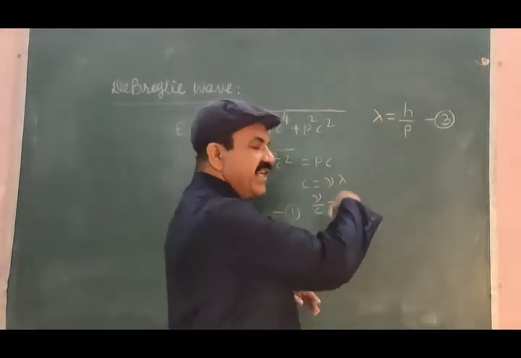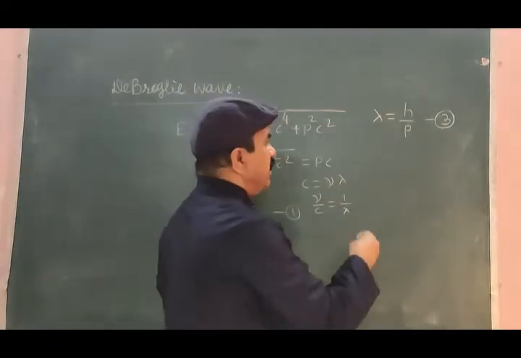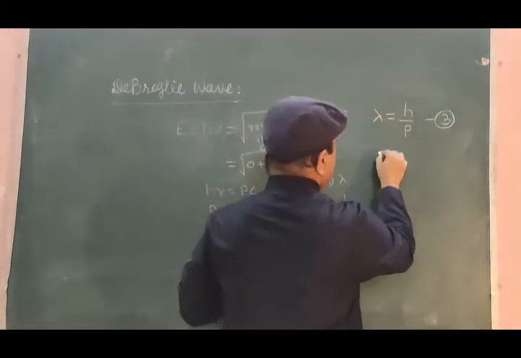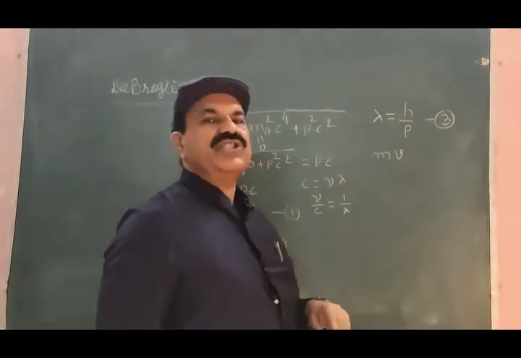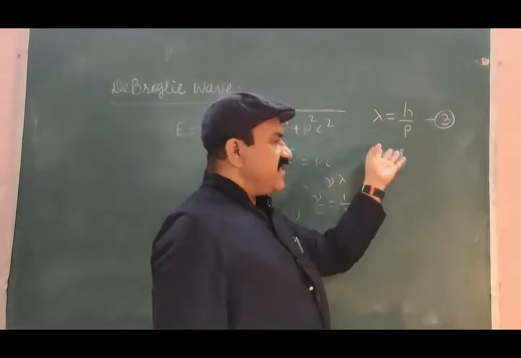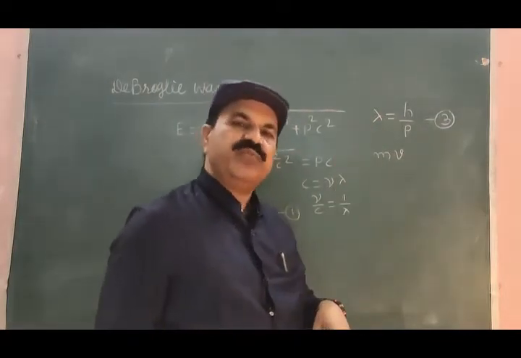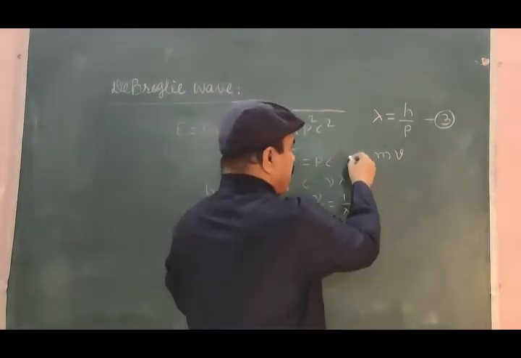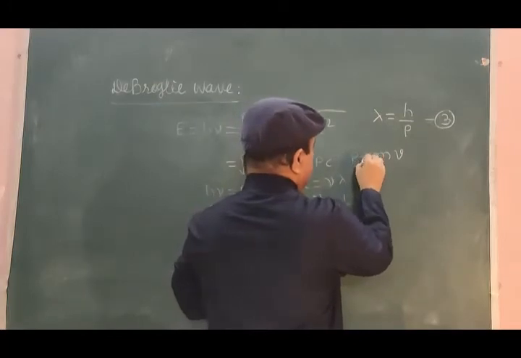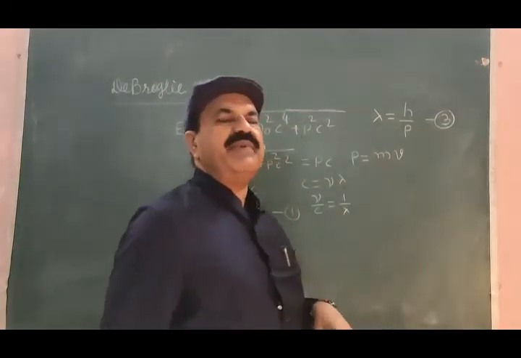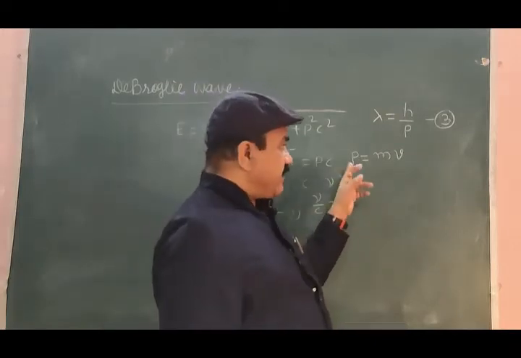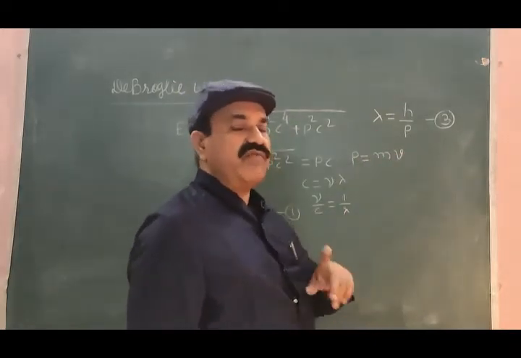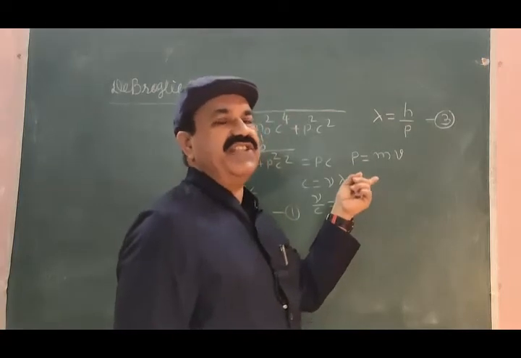Let us consider any such particle of mass m moving with velocity v, where this velocity v is taken to be large. Then the momentum of this particle is given by p = m into v. When this particle is in motion, some wavelength is associated with it.